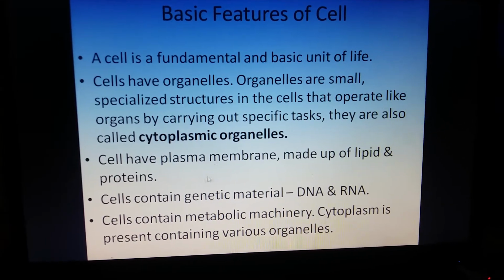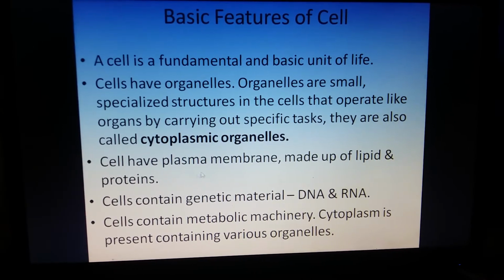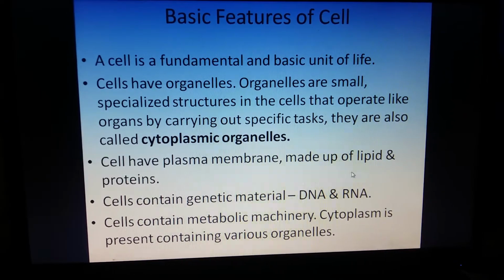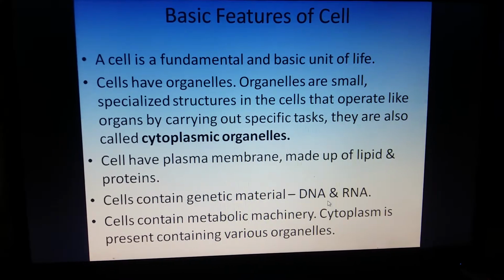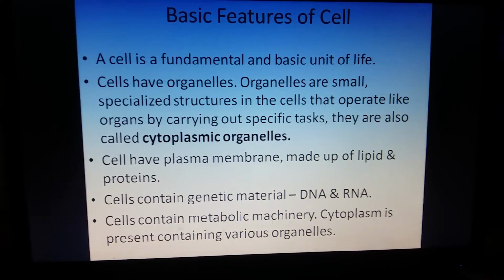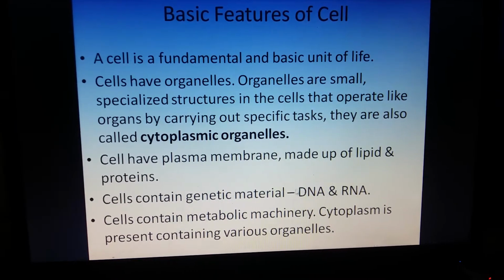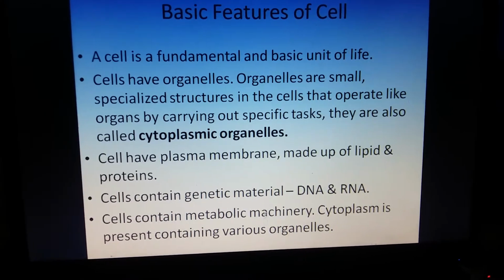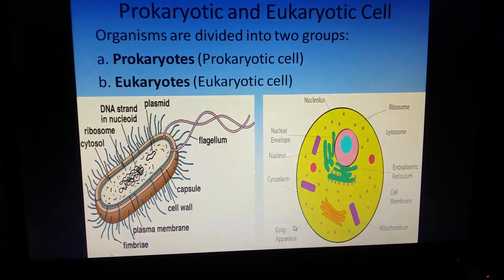A cell has a plasma membrane also, which is made up of lipid and protein. Cells contain genetic material, deoxyribonucleic acid and ribonucleic acid, DNA and RNA. And cells contain metabolic machinery. That means a cell can function. It has a metabolism. All the organelles perform certain functions and carry out the metabolic process.